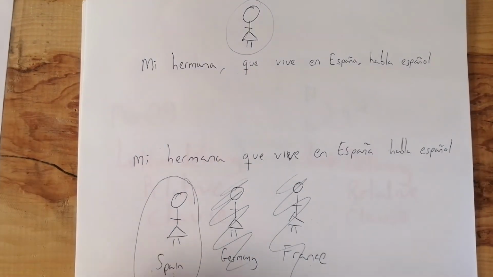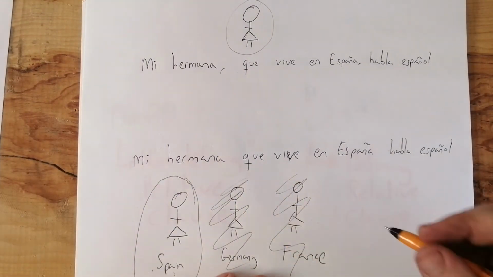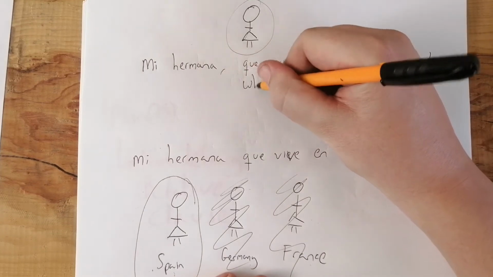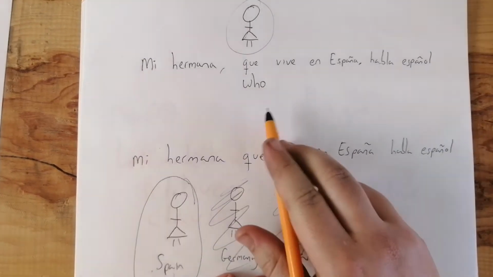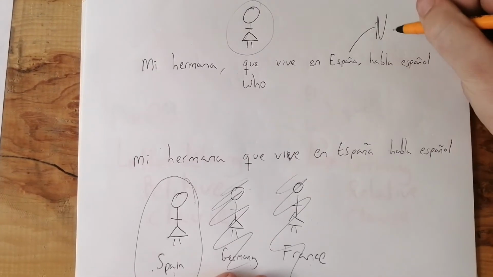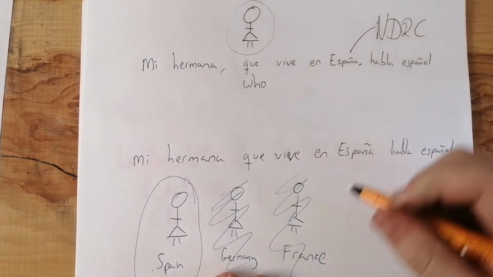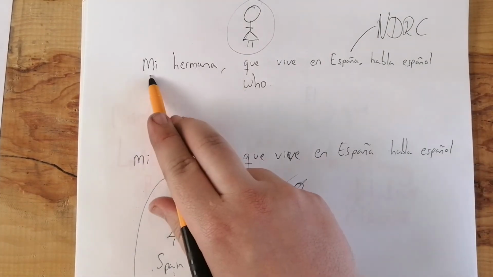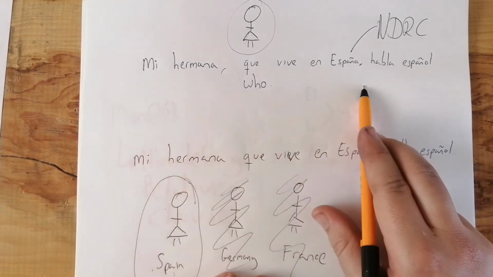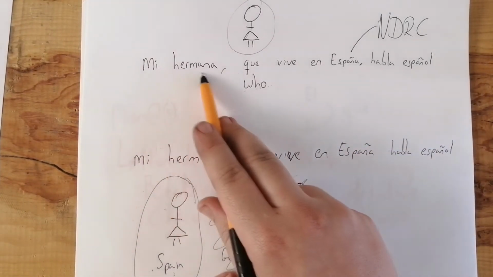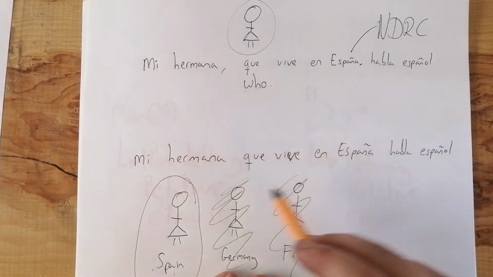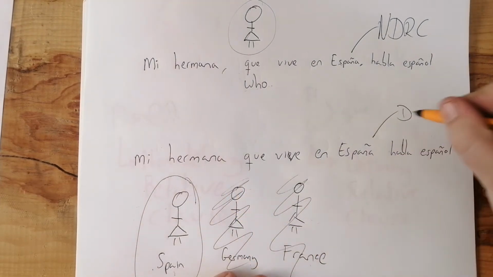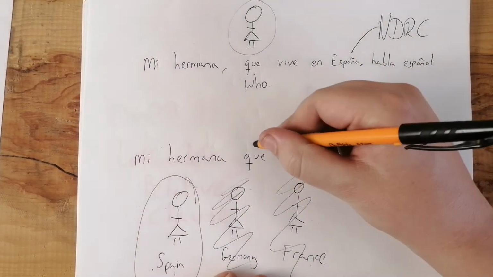In this case, mi hermana que vive en España. Here in the non-defining relative clause, our only option is who. I can't say, my sister that lives in Spain speaks Spanish. I can only say, my sister who lives in Spain. However, in the defining relative clause, I've got two options.